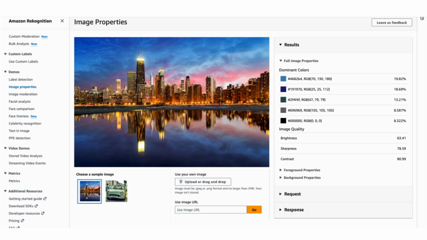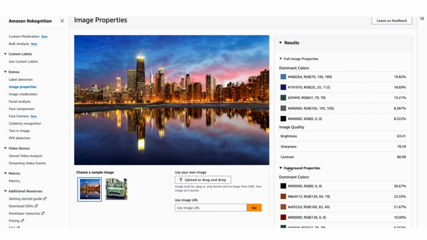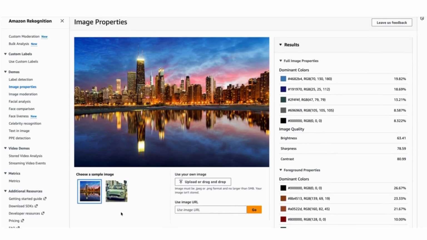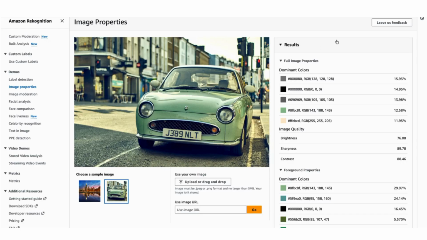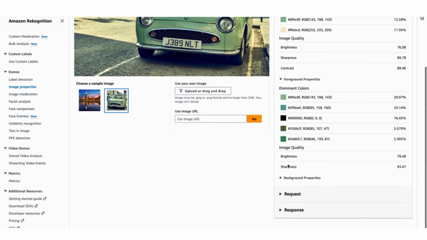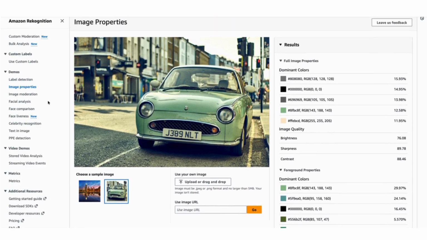Then there is image properties. For example, you upload an image, you don't just want to know what that image is all about, you also would like to identify the qualities of that image, like the colors, the dominant colors, then more details, what is the quality, how it looks like, and other things. All of that information is also present. So image properties is another feature of Rekognition. If you mention that, you will also get the image properties from there.